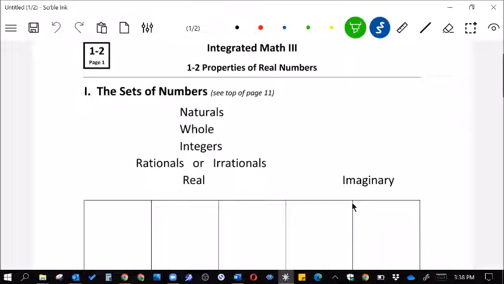Welcome. Let's start with looking at real numbers or properties of numbers. And these terms are the ones that you'll hear often enough and you should know what they mean.